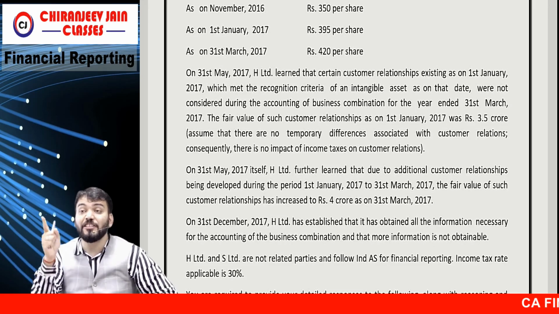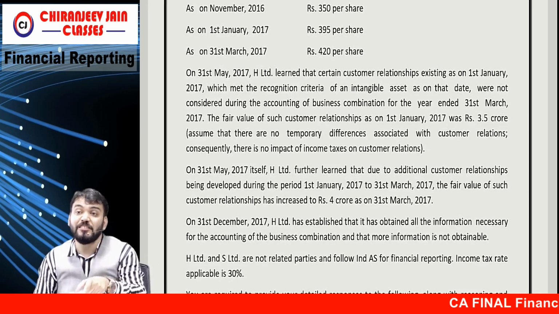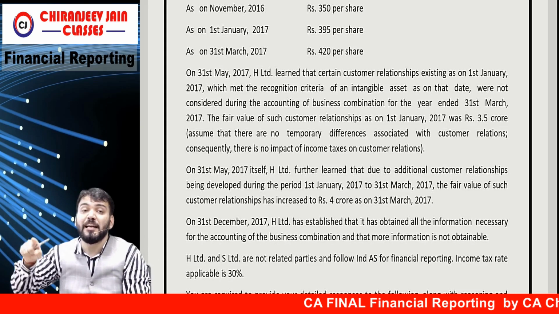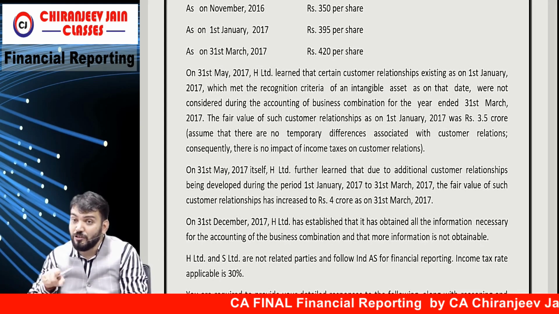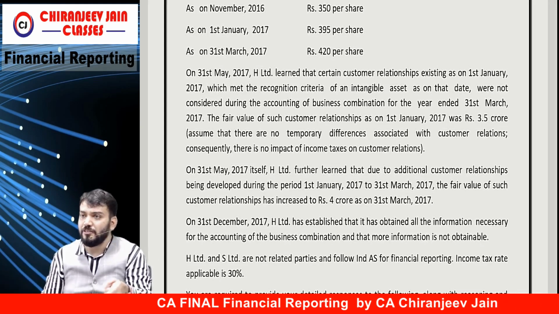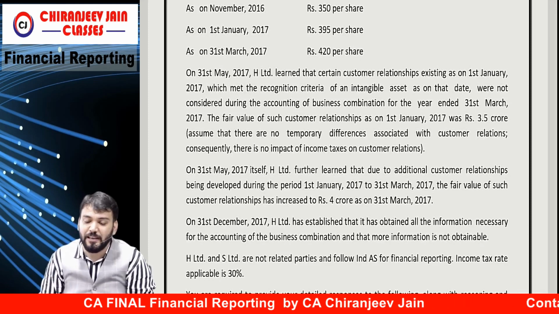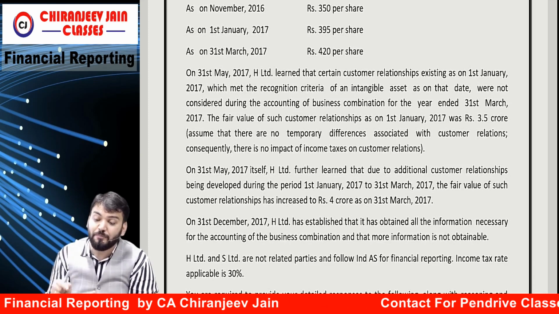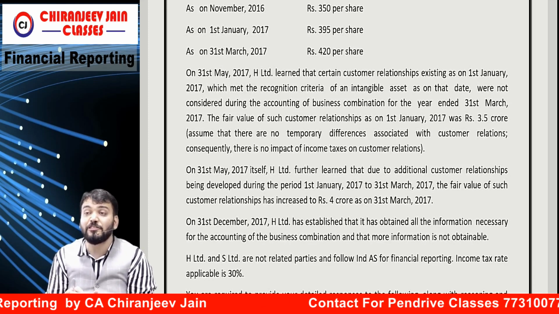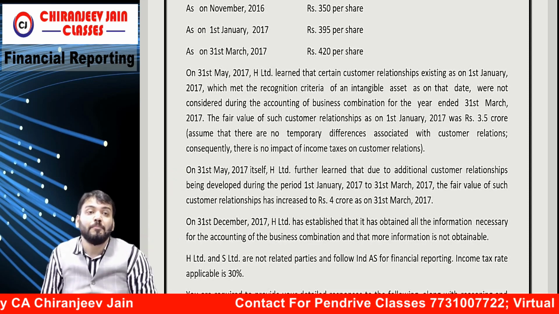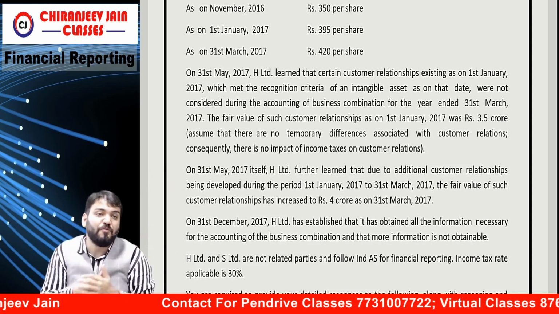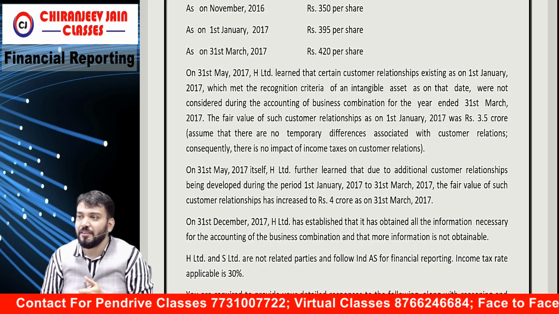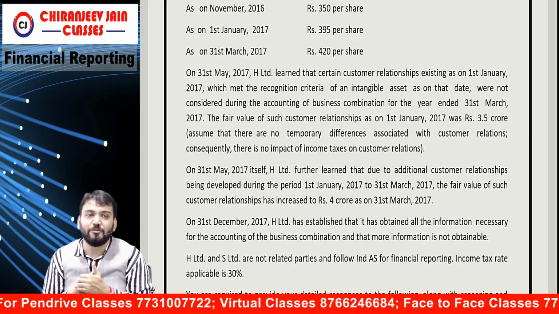Which met the recognition criteria of an intangible asset, meaning it is separately identifiable. What is the meaning of intangible asset? Intangible asset means identifiable, non-monetary, without physical substance. So it meets the definition of an intangible asset. As on that date, it was not considered during the accounting of the business combination for the year ended 31st March 2017, because at that time we did not have this information. So can you adjust it? Yes, we can adjust it. Can you adjust the goodwill amount? Yes, we can adjust the goodwill amount.